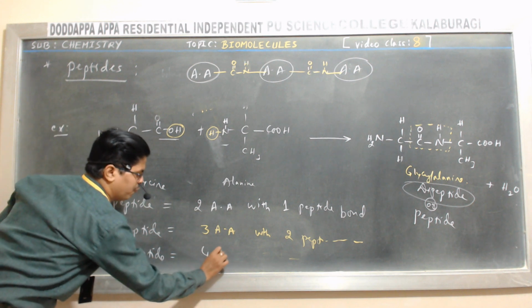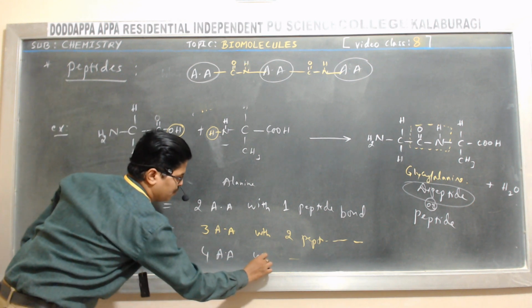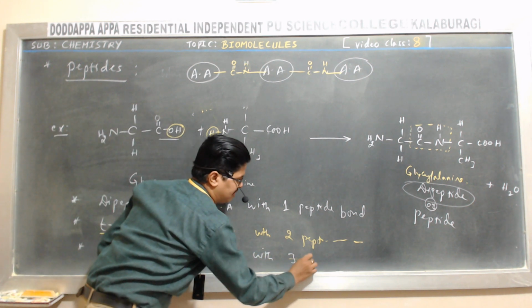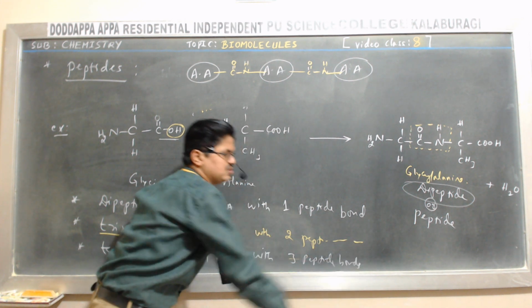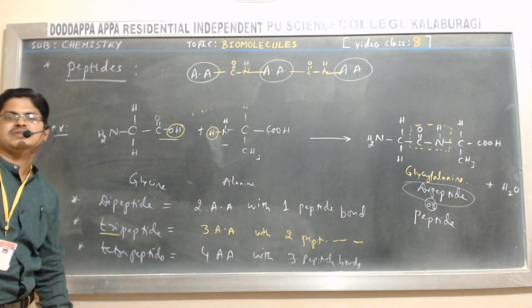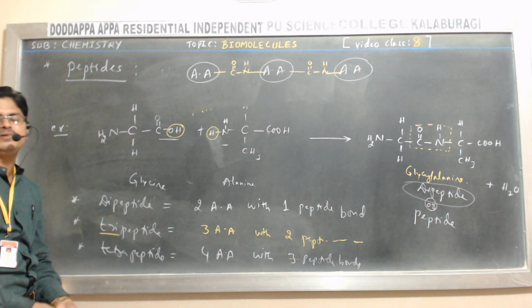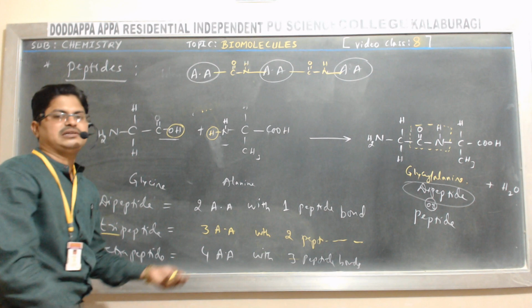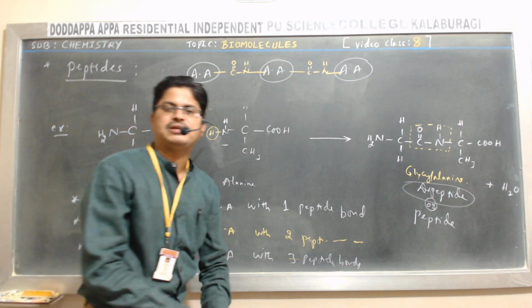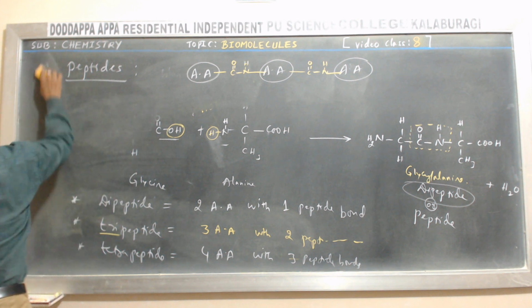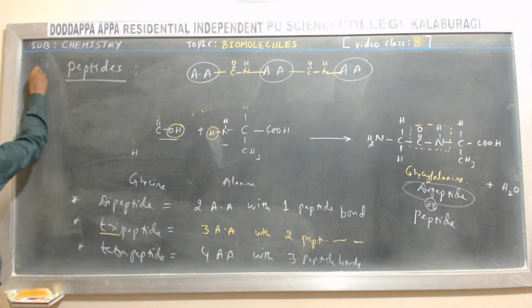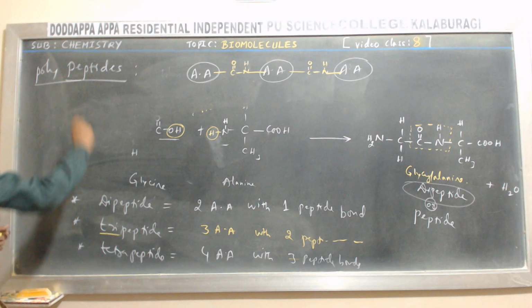A tetrapeptide is made up of four amino acids with three peptide bonds. Similarly, pentapeptide, hexapeptide, etc. Or more than that, we can call it a polypeptide. Then what is the meaning of polypeptides? What are polypeptides?